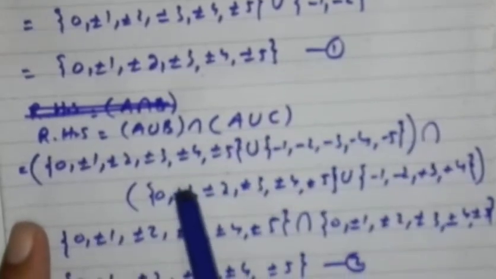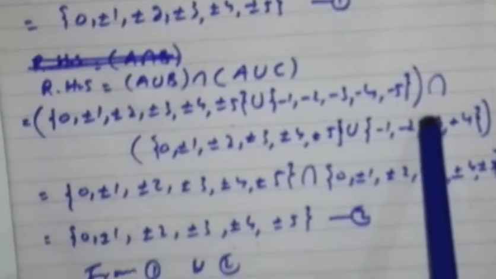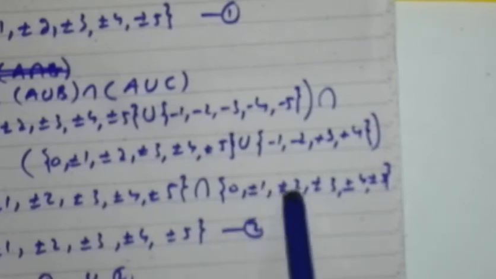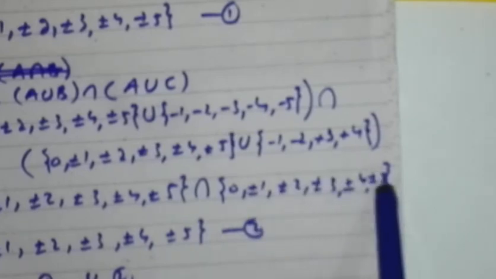Say this is 1. Now the right hand side, (A ∪ B) ∩ (A ∪ C). This is set A union set B, intersection, this is set A union set C. The union of the first two sets gives 0, ±1, ±2, ±3, ±4, ±5. The union of the other two is also 0, ±1, ±2, ±3, ±4, ±5.